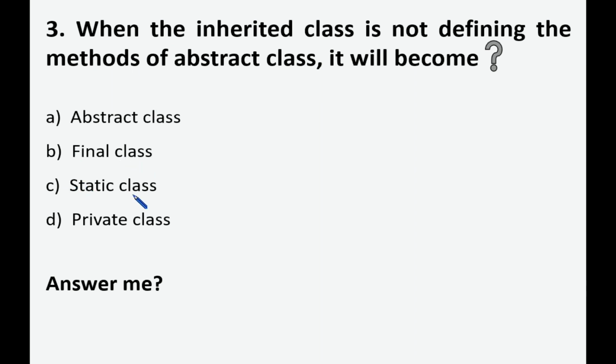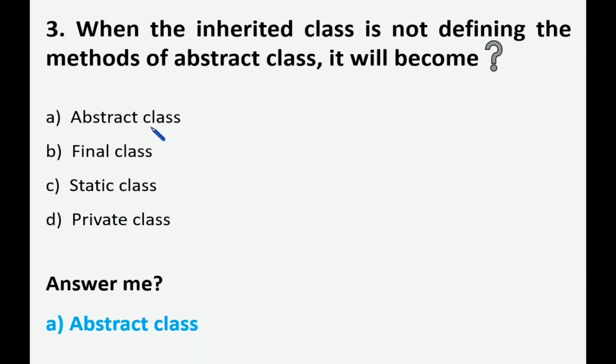Option D, private class. So what is the right answer? Yes, abstract class. So whenever we are inheriting an abstract class, all the methods of the abstract class must be implemented in the subclass. Otherwise, the subclass will become another abstract class.